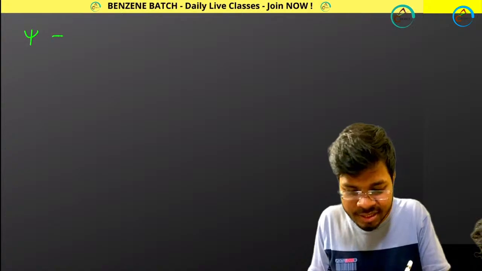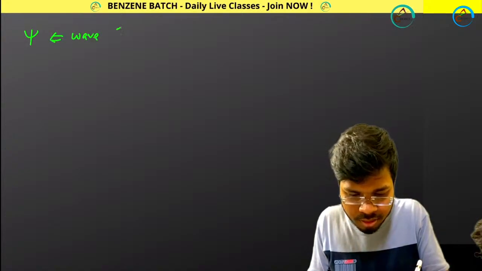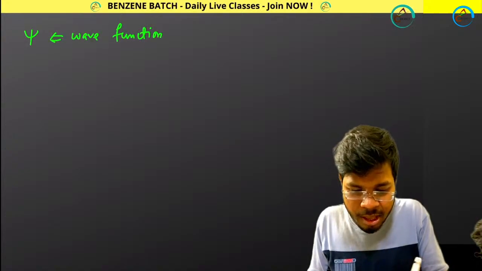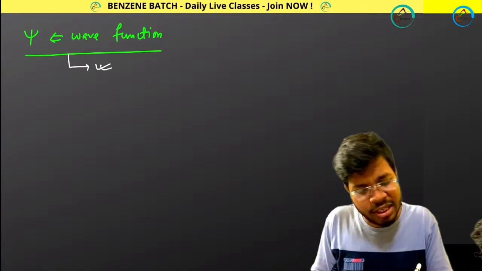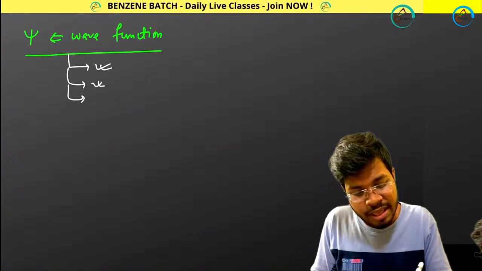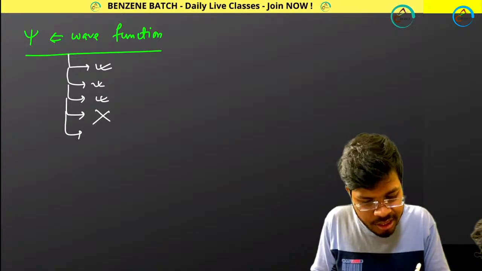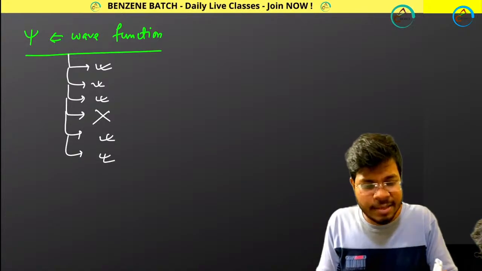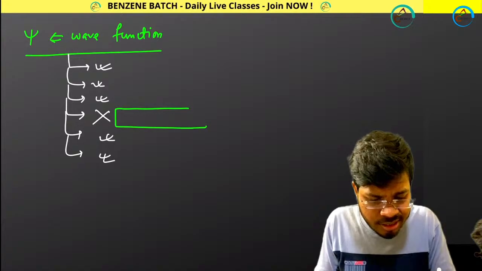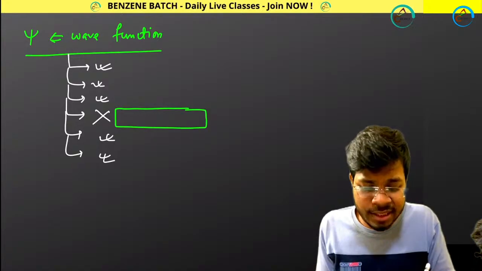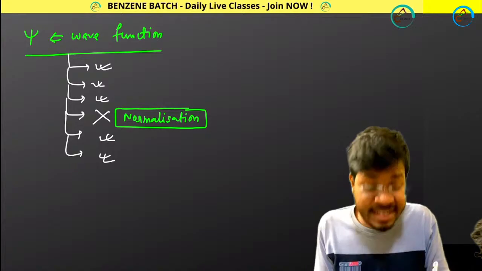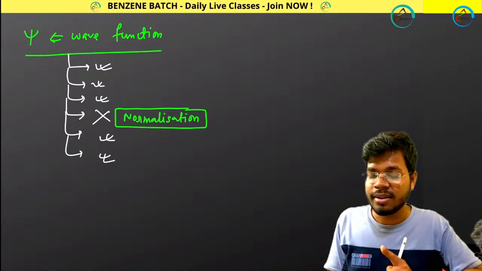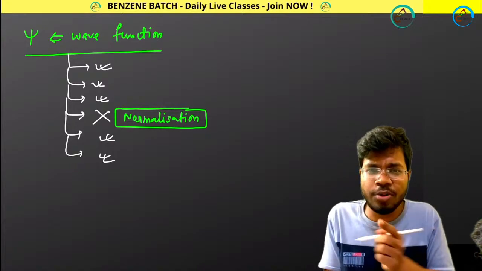Suppose I have a function psi, a wave function, but it is satisfying all the conditions except one condition. What condition is it? It is not satisfying the normalization condition. So what would I do then?